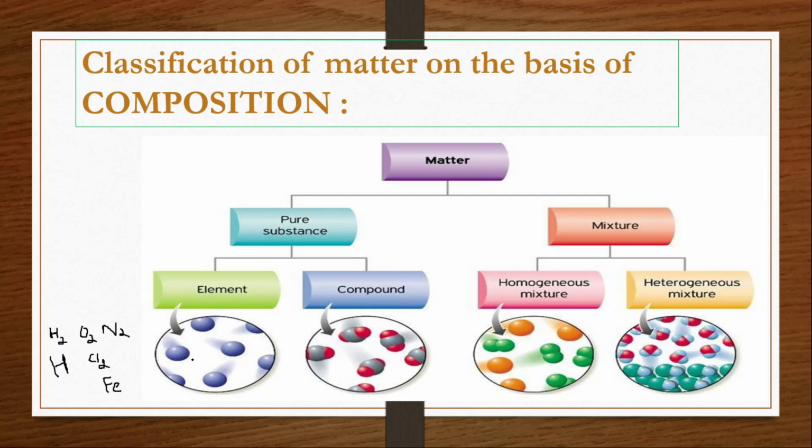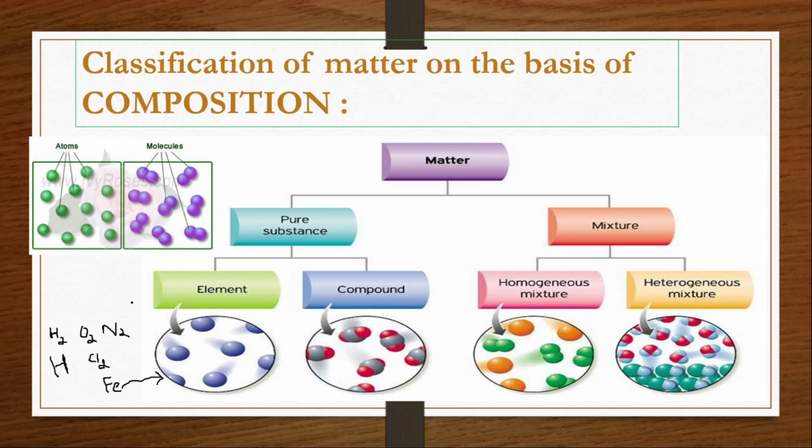Clear? But a few elements are there in which the atomic state is stable, a single atom is stable. So when we say that an element may be in the form of an atom or in the form of a molecule, let us consider now atoms and molecules. An atom is a single atom, a single particle.